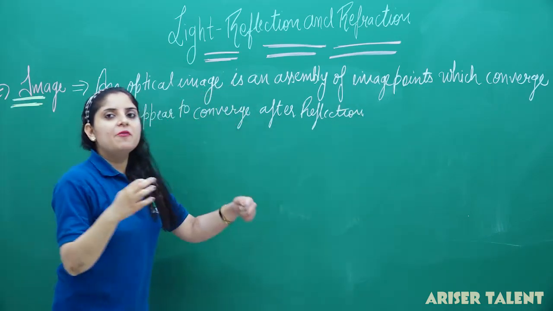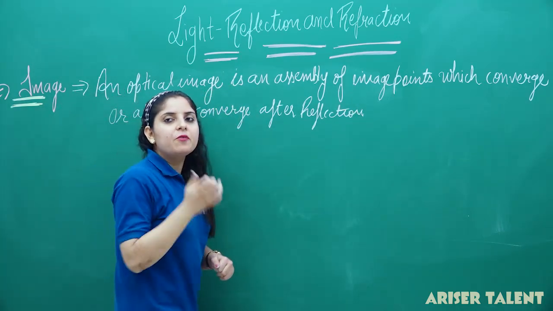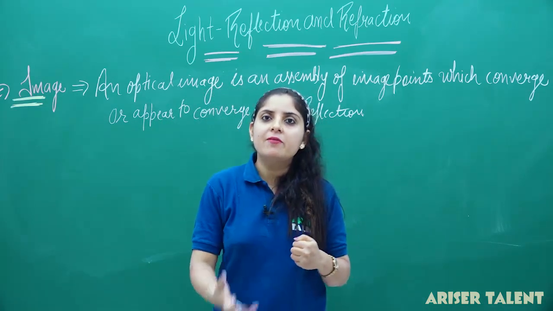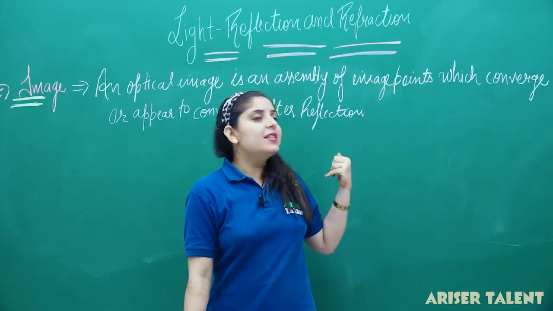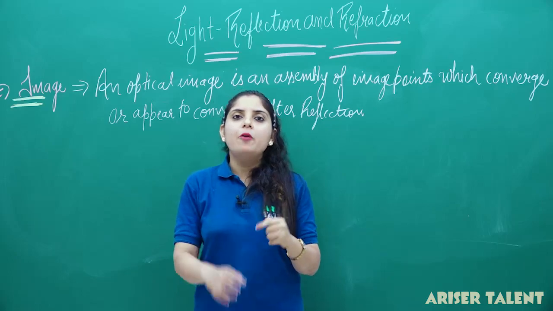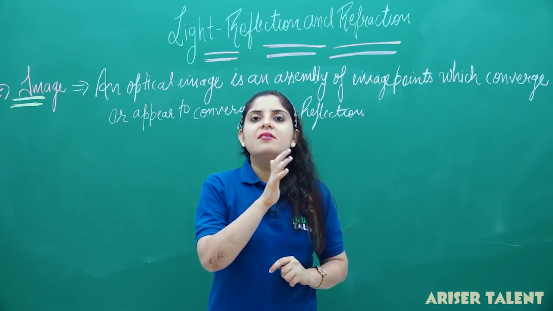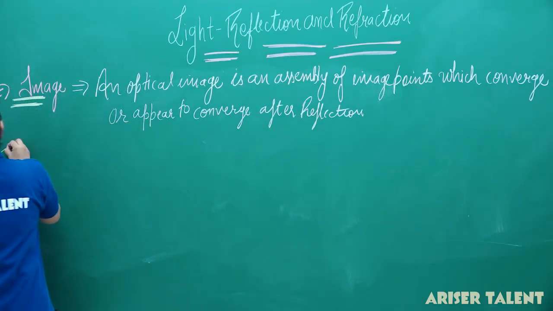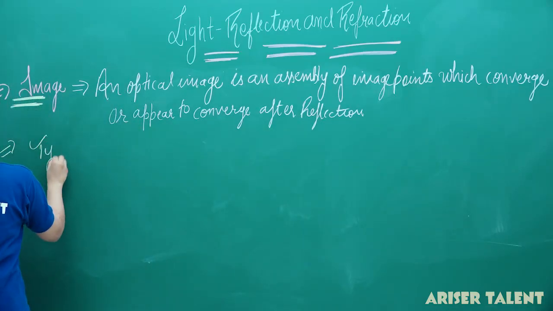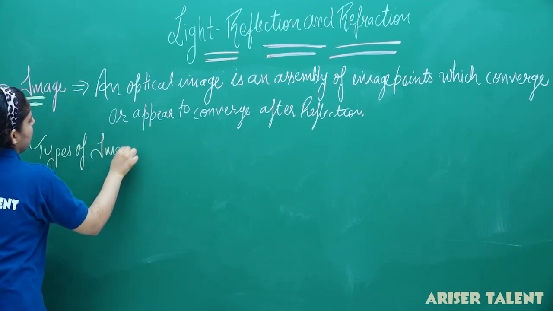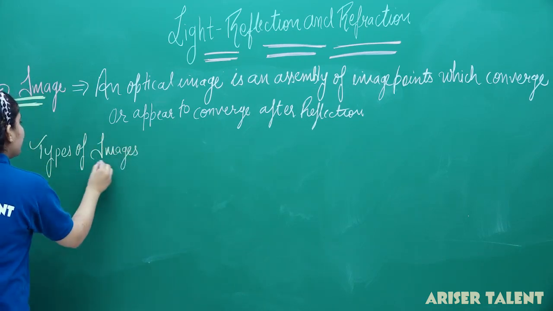So, after reflection from any object, if we are getting the rays, they are converging or appear to be converging behind the mirror, we can say that that will be the image of that particular object. So actually we have two types of images here.